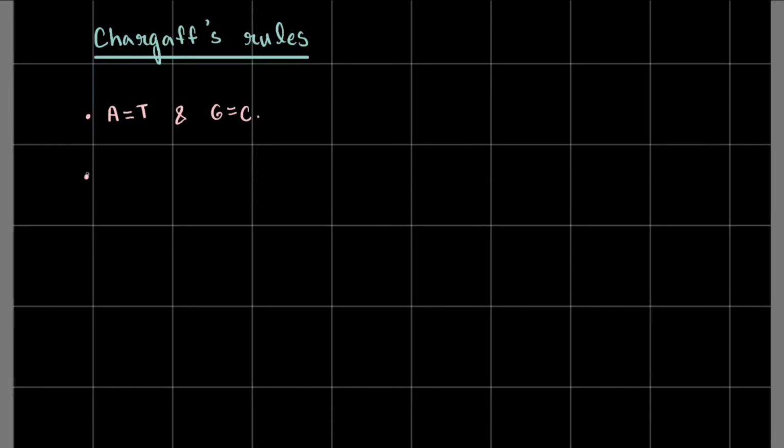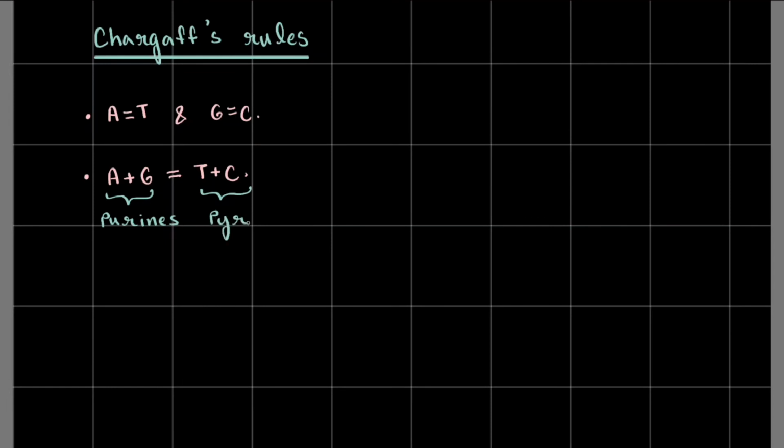Okay, and the next rule says A plus G equal to T plus C. This is also very cryptic. Now A plus G, adenine and guanine, what are they? Purines, right? And T plus C, pyrimidines.